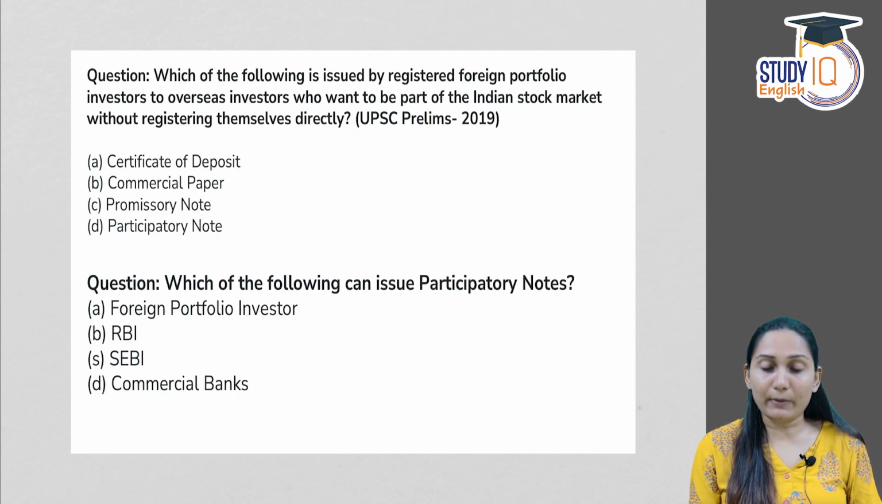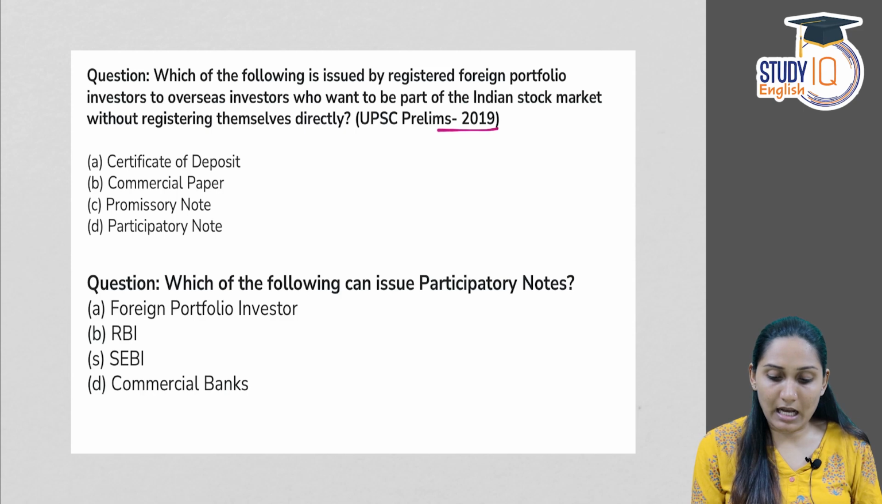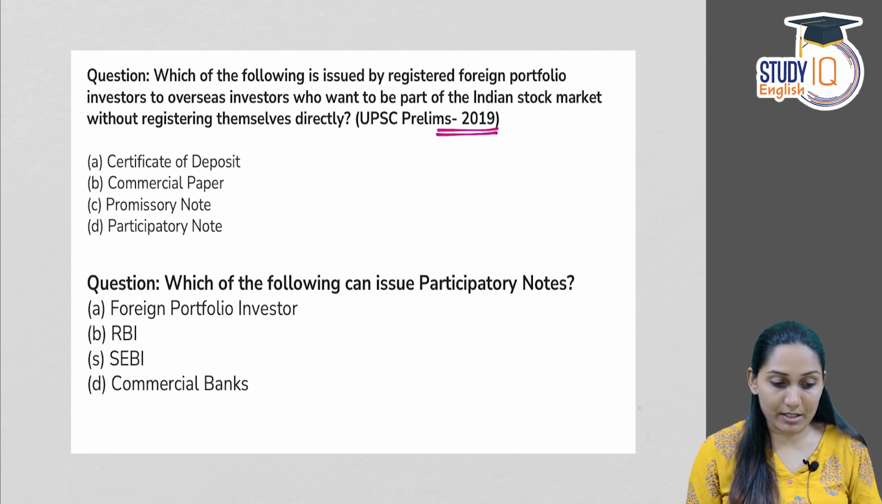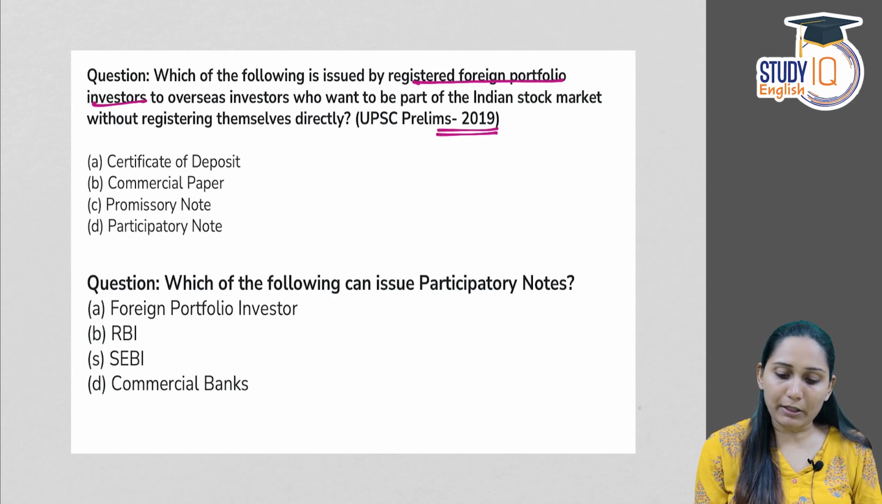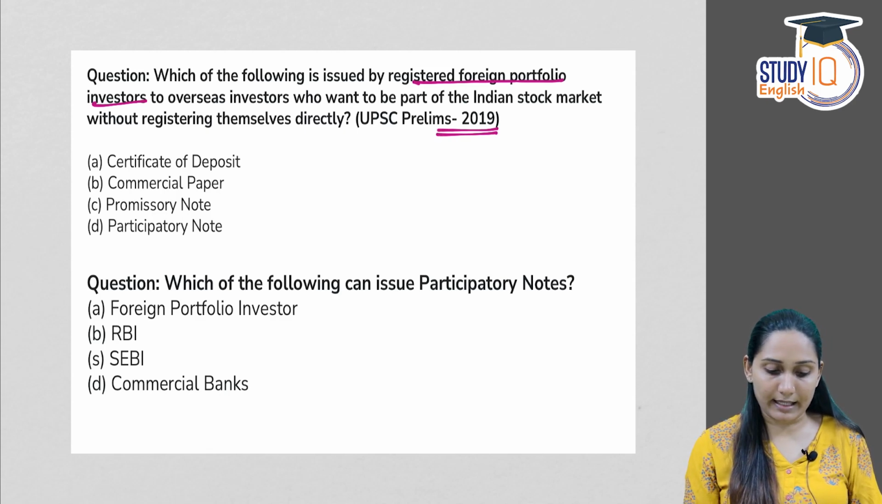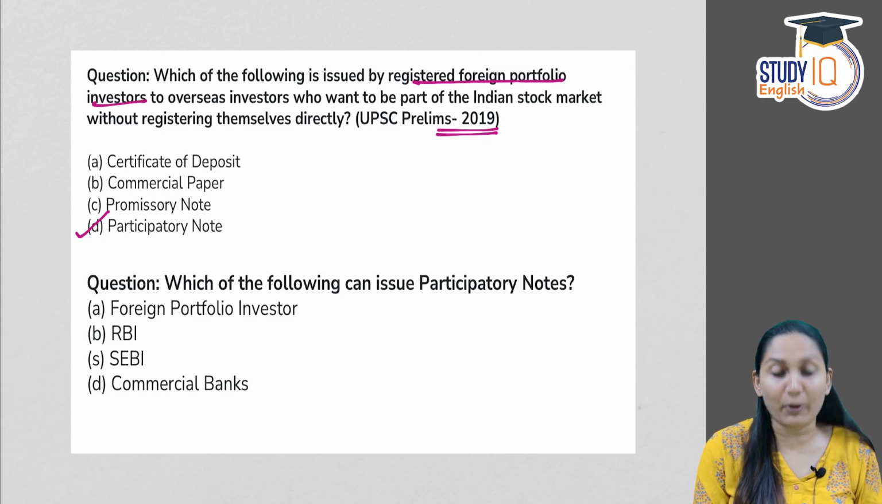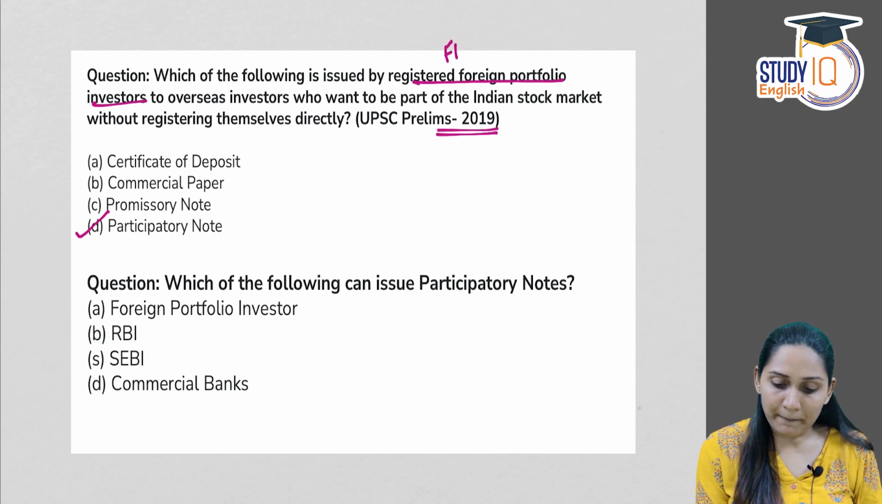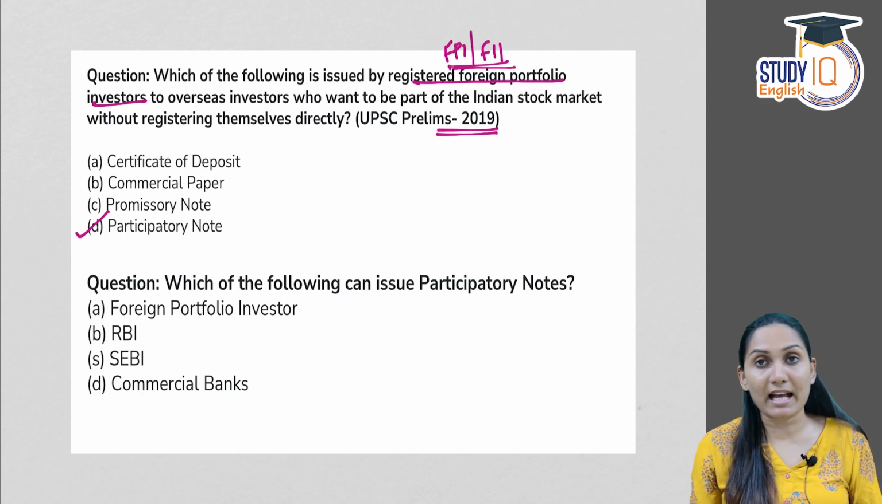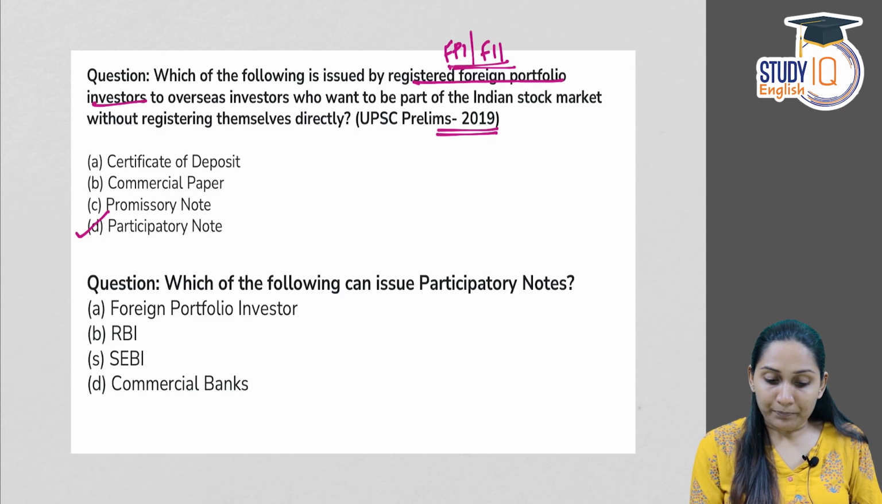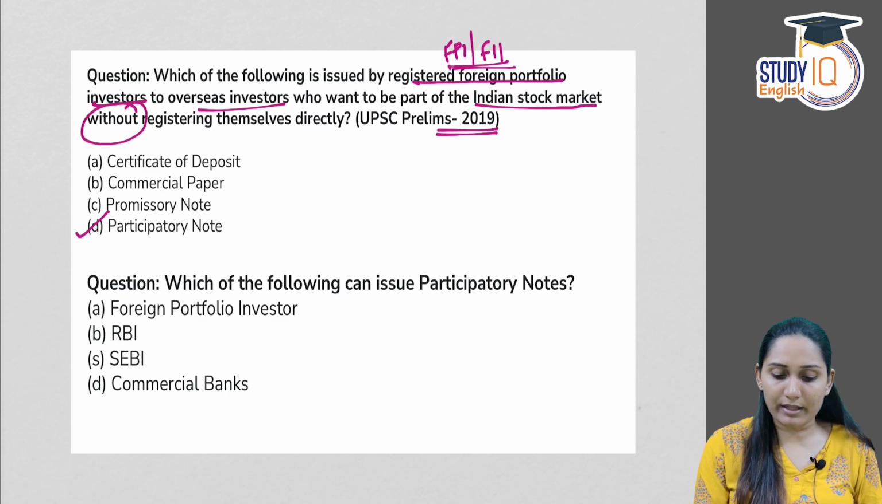Now these are model questions relating to P notes. The first one was asked in 2019 by UPSC in the prelims examination. Which of the following is issued by registered foreign portfolio investors to overseas investors who want to be a part of the Indian stock market without registering themselves directly? Answer is P note. It's a direct question. So this is a definition for P note. Only those FPI or FII who are registered with SEBI as stockbroker can issue participatory notes to overseas investors who want to be a part of the Indian stock market but without registering themselves directly.